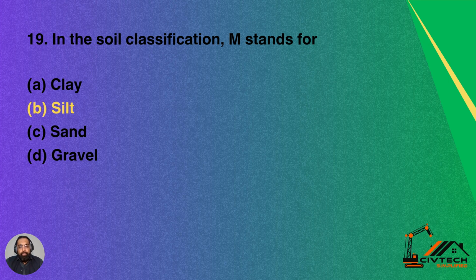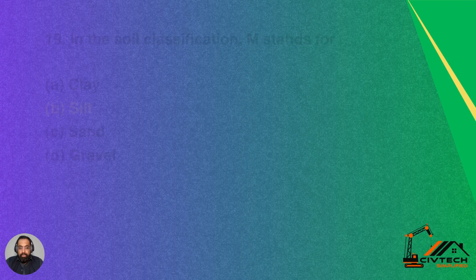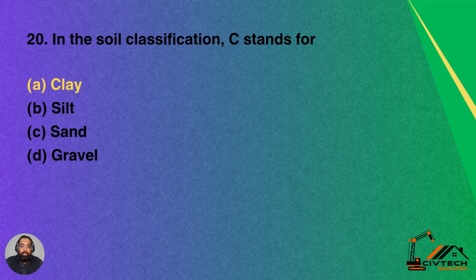19. In the soil classification, M stands for. What does M stand for in soil classification? Option A, clay. Option B, silt. Option C, sand. Option D, gravel. So M stands for silt. Option B is the correct answer.